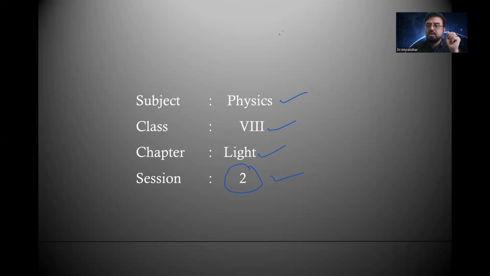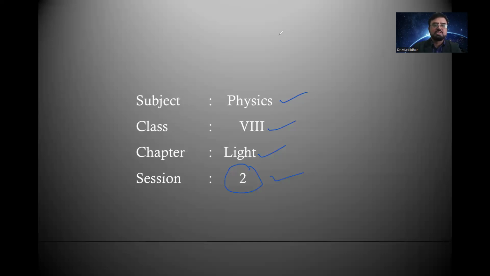What is light? What are the substances that behave in light, like transparent, translucent, and opaque substances, and how the source of light can give, that is luminous bodies and non-luminous bodies. Today we'll go for some more extension part of light, where we'll discuss mirrors. What is image? So image formation and the characteristics of mirrors, and many more things to learn in the next 2 classes, right? So we move forward.